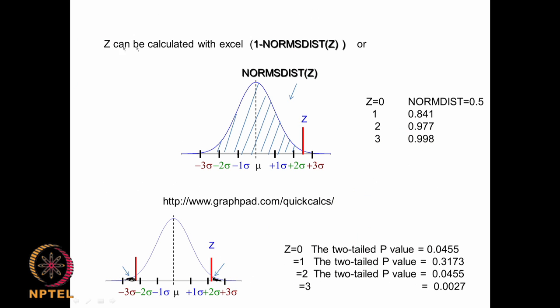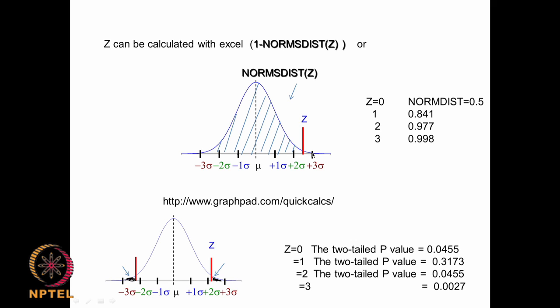Okay. Now, Z can also be calculated with Excel. There is a command called NORM.DIST Z, and as I said, the area under the curve is 1. So, if I want to calculate what is this area, and what is this area, suppose I give a value of Z here and I want to calculate this area.